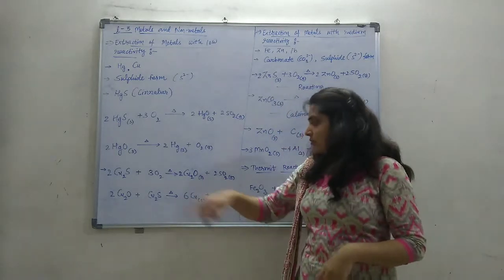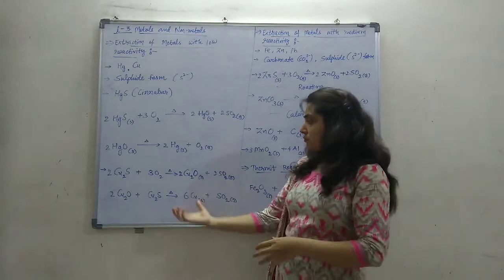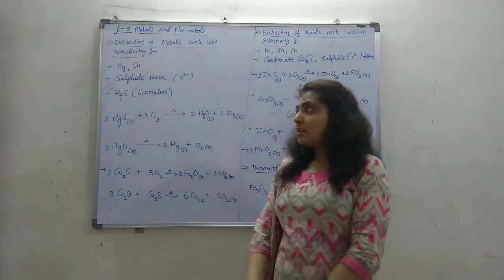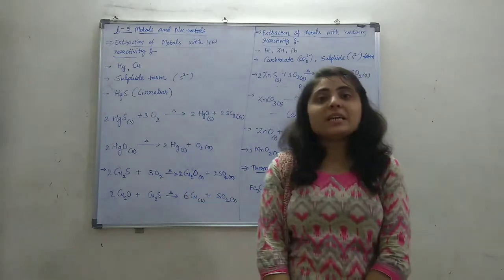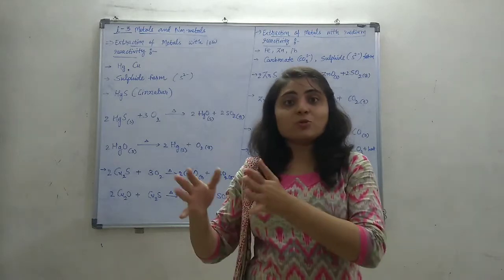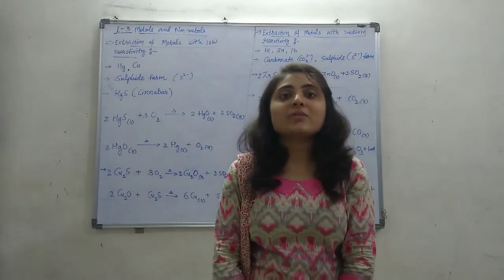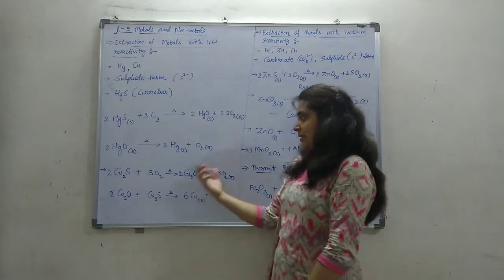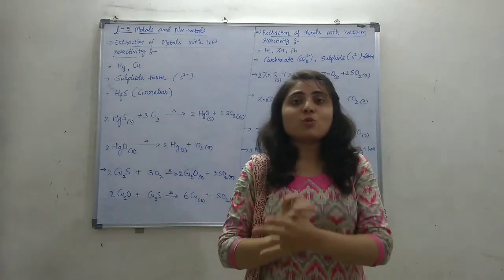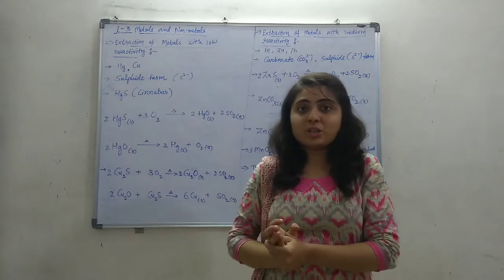So the copper metal can be obtained in the vessel and removed from it. This is how, by heating in the presence of air, sulfides are converted first to oxide, and then the oxide is converted into metal. This is how the extraction of metals with low reactivity can be done.